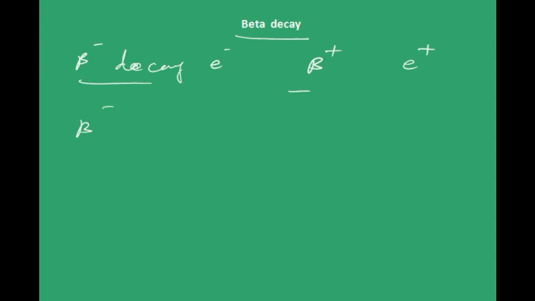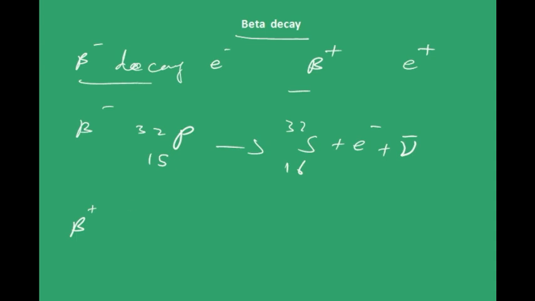First, for beta minus, this would be the example. This is phosphorus, and when it decays into sulfur, that is atomic number 16, it gives out an electron. And there is one more product here. This is known as antineutrino. Now let me give the example for beta plus decay also, then I'll explain what an antineutrino is.